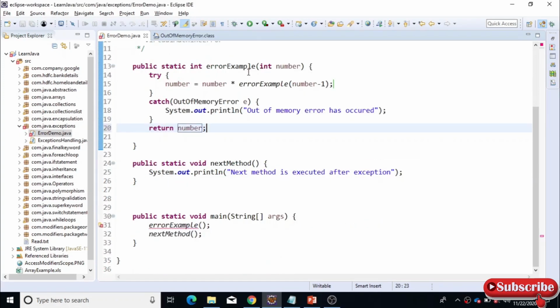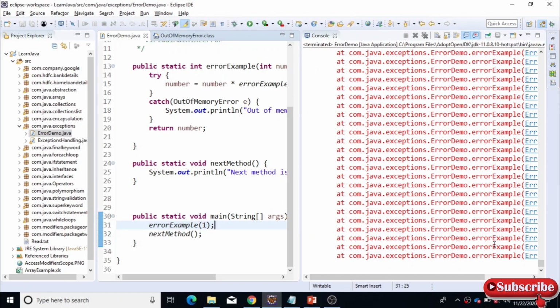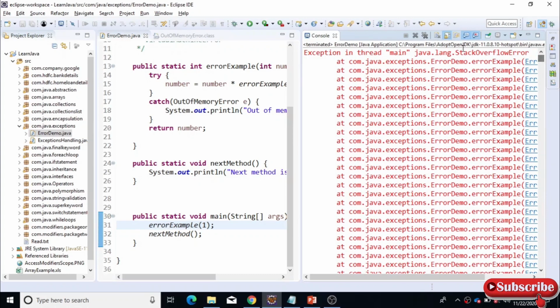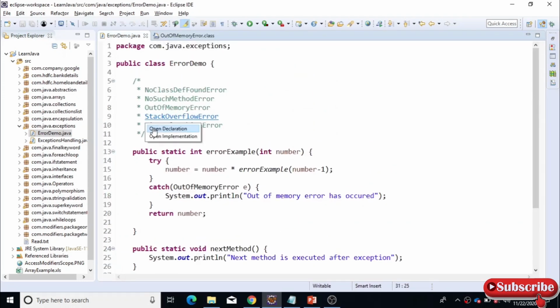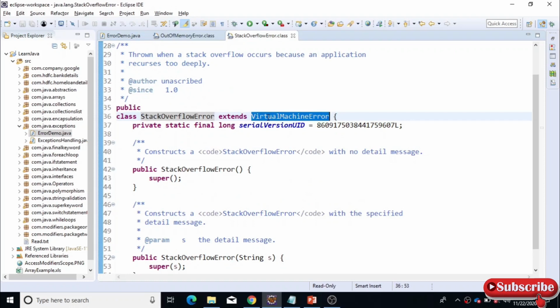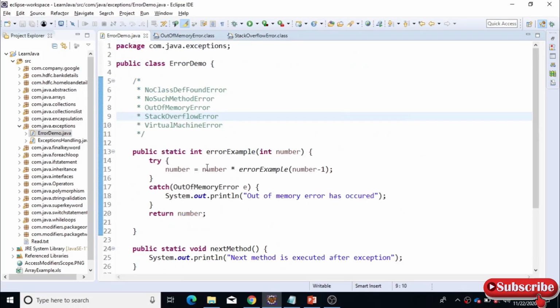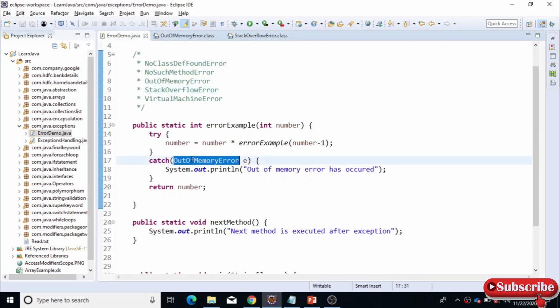So now if I run this program, let me pass a value here as 1. Since we have a parameter, I'm just passing the value as 1, and the error you can see here, it gives the stack overflow error, from this class. Okay, from the stack overflow error class, and that extends the virtual machine error, and here it is not catching the exception now because we are using out of memory error, that is not relevant to this error type, right. So just use stack overflow error, or you can commonly give it as virtual machine error or the error class also.